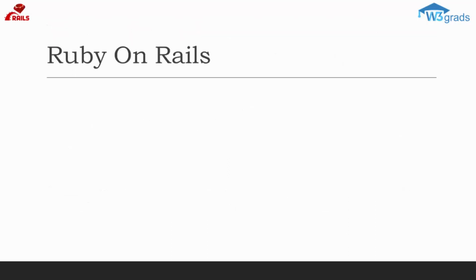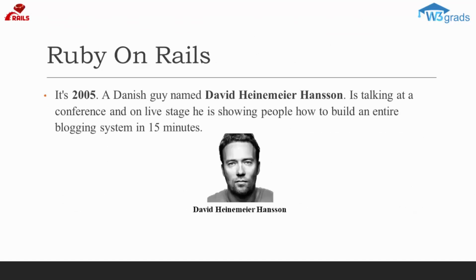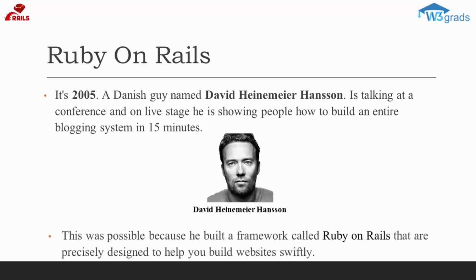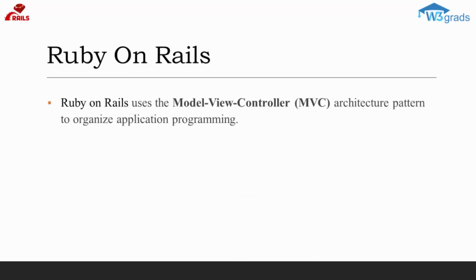Now visualize this. It's 2005. A Danish guy named David Heinemeier Hansen is talking at a conference, and on the live stage he is showing people how to build an entire blogging system in 15 minutes, now old school. How does he do it that quickly? Normally, this would take years to build. This was possible because he built a Ruby on Rails framework that is precisely designed to help you build websites swiftly. Ruby on Rails uses the Model View Controller, MVC, architecture pattern to organize application programming.